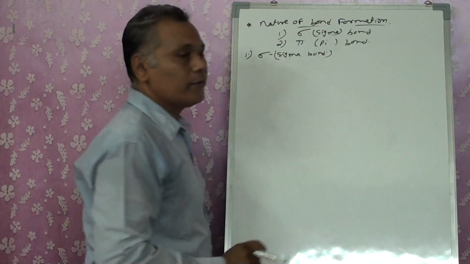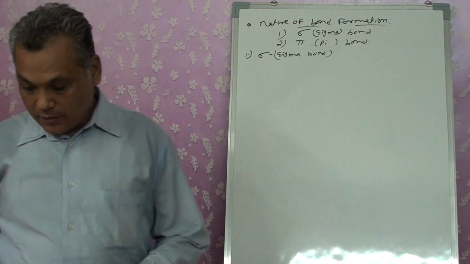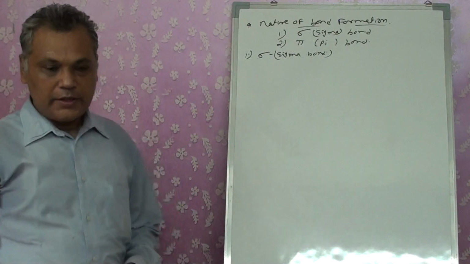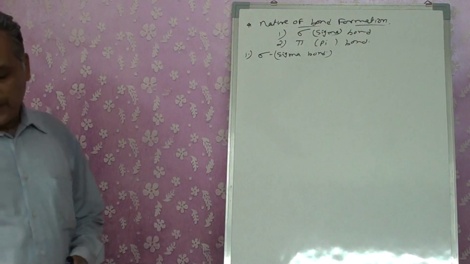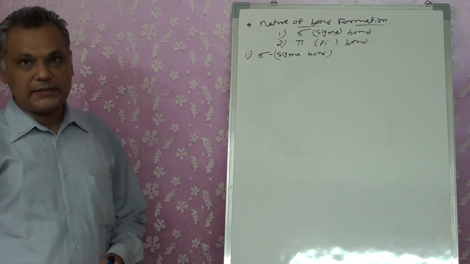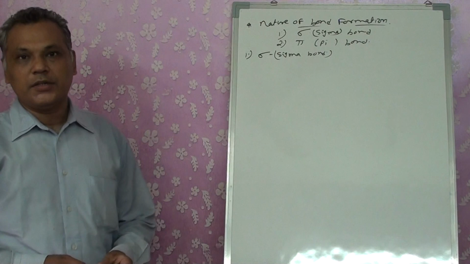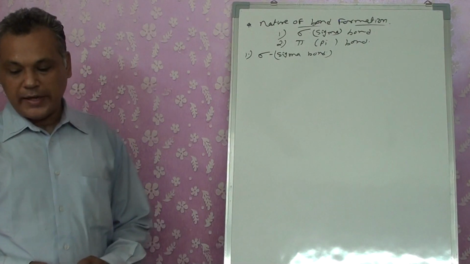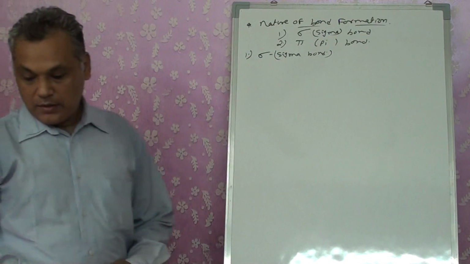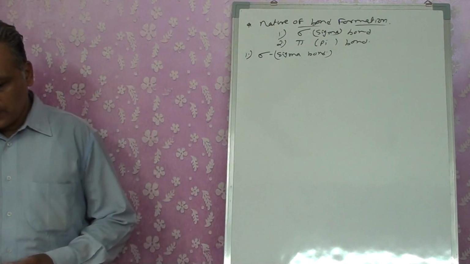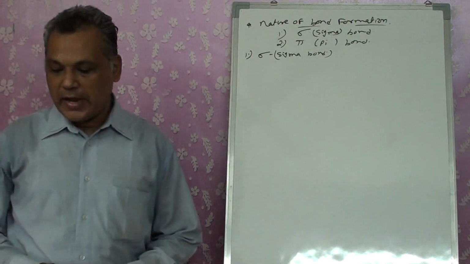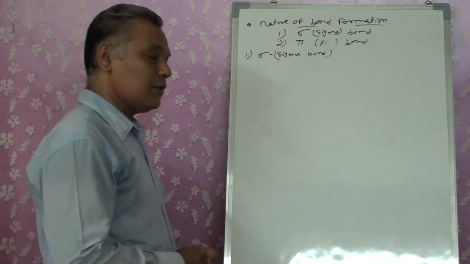What is sigma bond? When the atomic orbitals overlap each other in such a way that their axes remain parallel to each other and perpendicular to the internuclear axis, that is a pi bond.